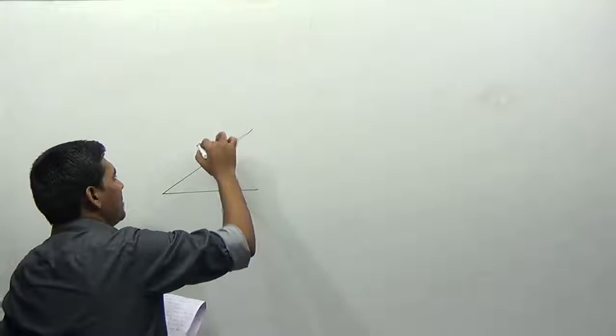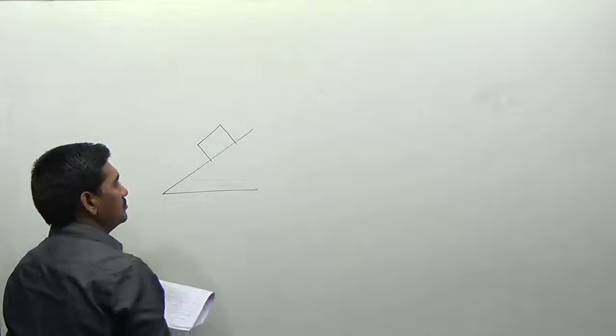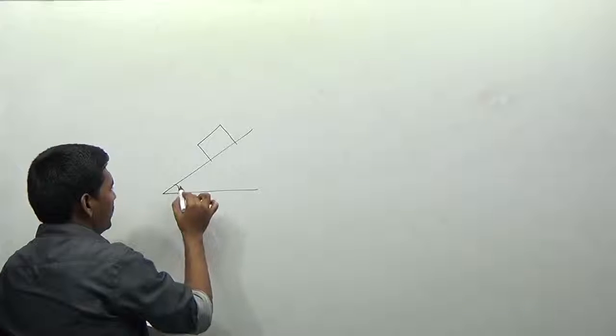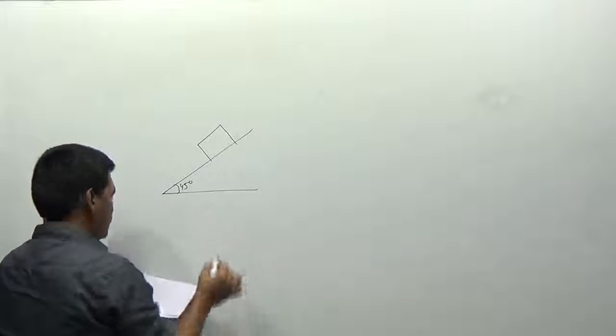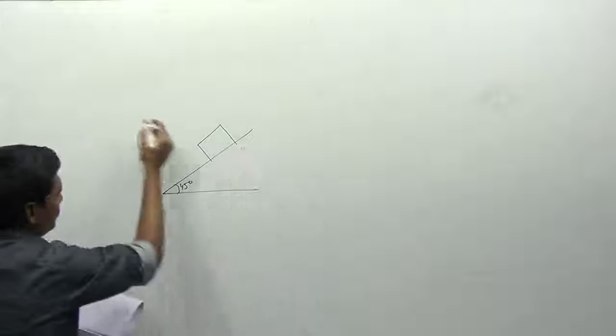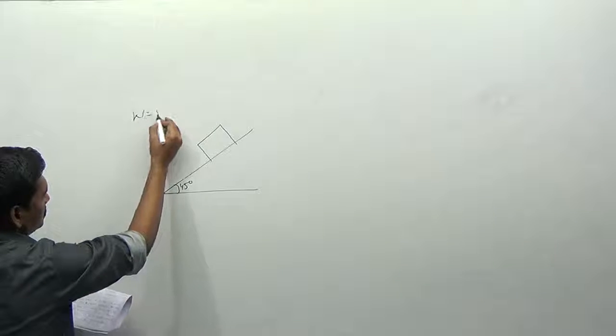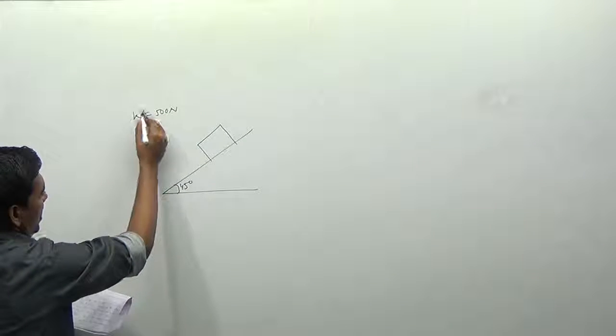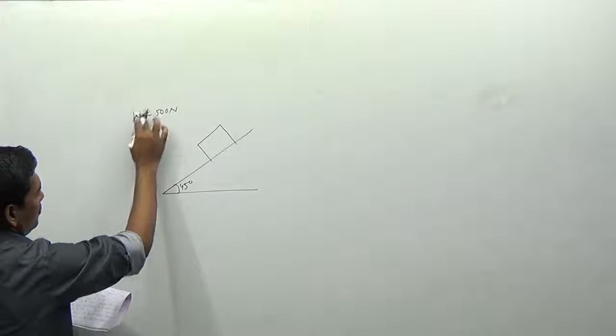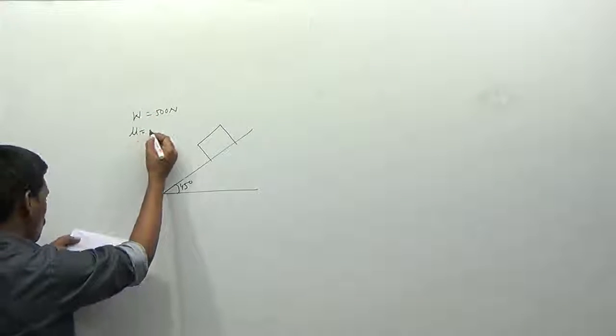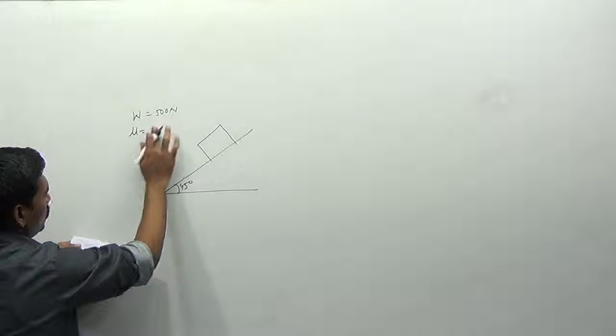It's a very important problem, you have to understand it clearly. So I will draw the figure for you. We have an inclined plane, and on this inclined plane we have a block. The angle of inclination is given as 45 degrees, and the weight of the block is given as 500 newtons. The coefficient of friction for the block, mu, is equal to 0.25.